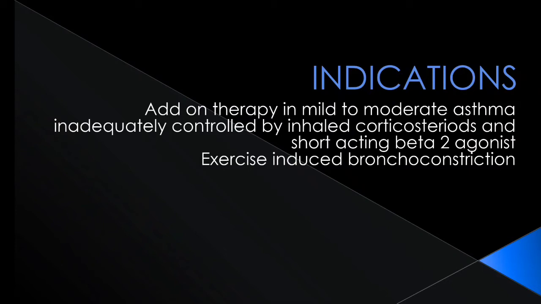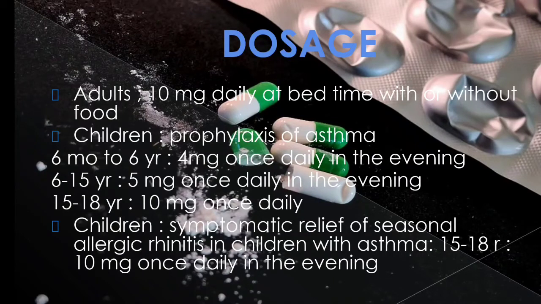Now its indication: add-on therapy to mild to moderate asthma inadequately controlled by inhaled corticosteroids and short-acting beta-2 agonists, and exercise-induced bronchoconstriction. Now its dosage in adults: 10 mg daily at bedtime. It is taken as HS, that is bedtime. As a pharmacist, you should know the meaning of HS. HS means bedtime, with or without food. In children, the dosage for prophylaxis in asthma, 6 months to 6 years, is 4 mg once daily, that means OD, in the evening.